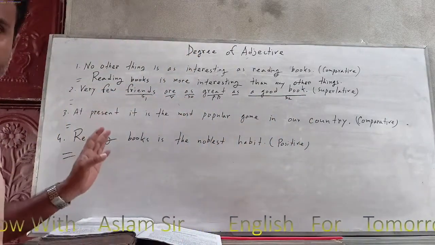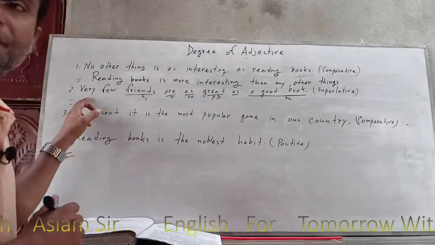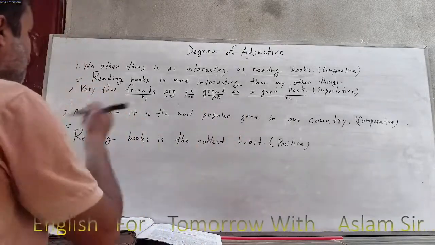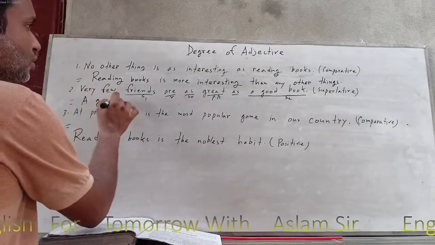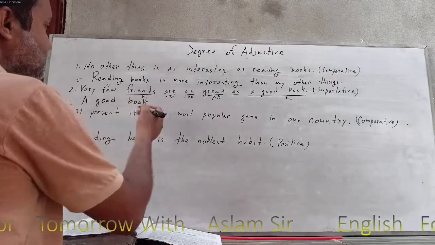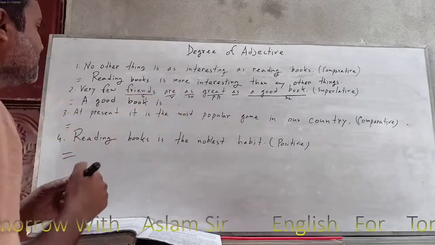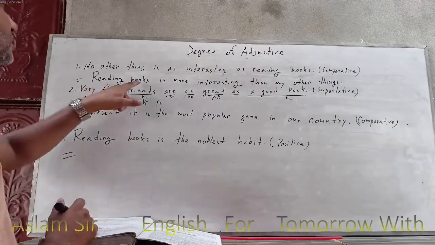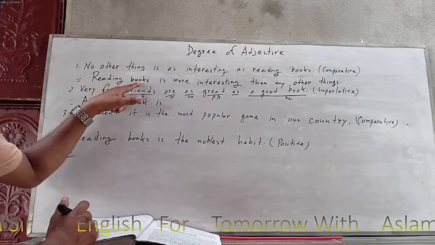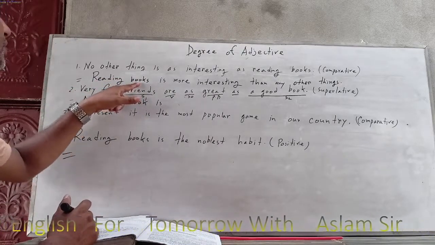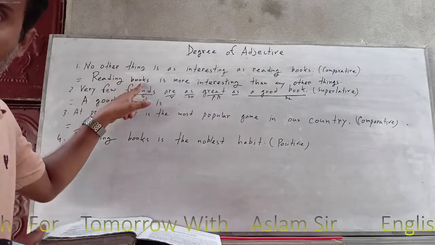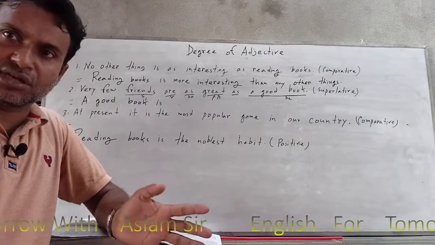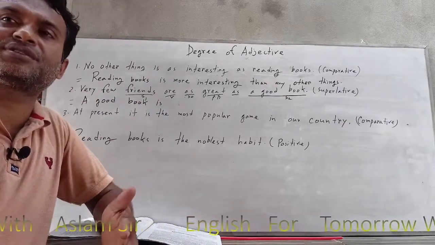First, you can see the structure of the superlative. If there is "very few," you have to start with S2, that is subject two. So "a good book" is subject two. Next is the verb "is." Why? Because this is the subject, third person singular. But "reading books" looks like a plural, although there is "books," but this is one kind of your habit. So habit is an abstract noun, and an abstract noun is third person singular.